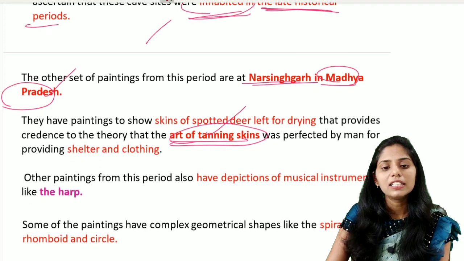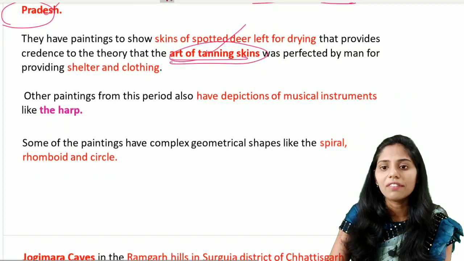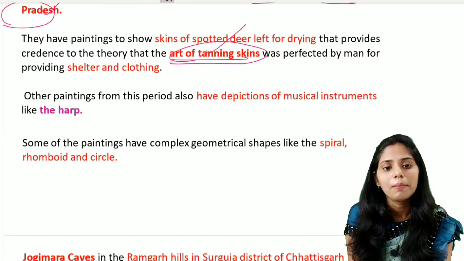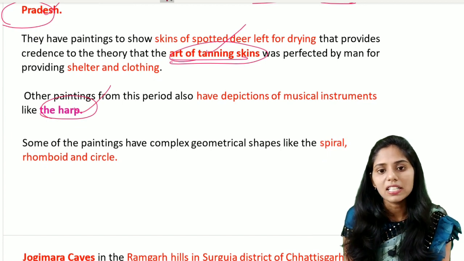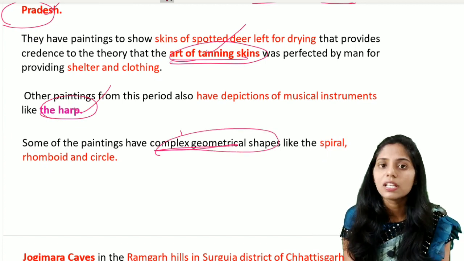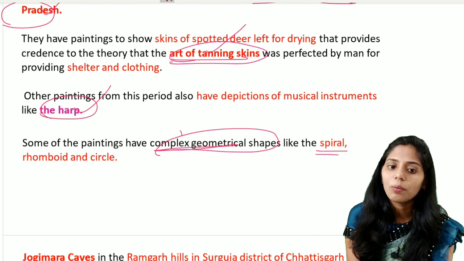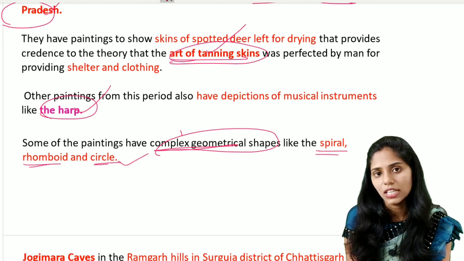And the next one is the other paintings from this period. They also have the depiction of musical instruments. Mainly we see this instrument, the harp. And next, some paintings have complex geometrical shapes. They include spiral shapes and rhomboid and also circle shapes that are seen here.